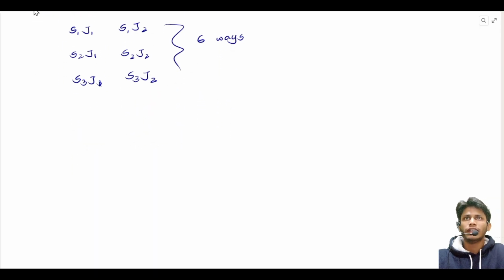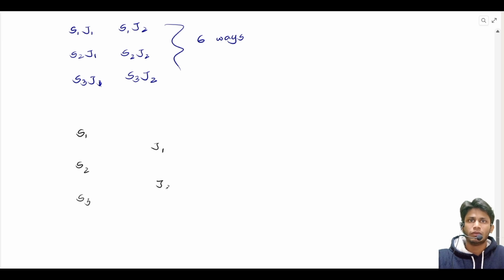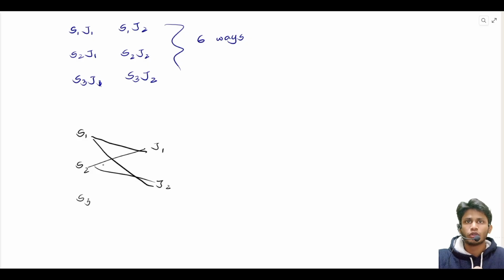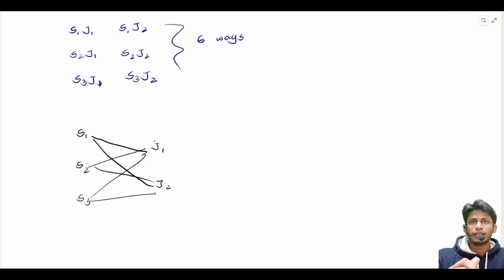We can see this pictorially to understand this. Let us say we have got shirt 1, shirt 2, shirt 3, jeans 1, jeans 2. Shirt 1 has got 2 options to wear, shirt 2 has got 2 options to choose from, and shirt 3 has got 2 options to choose. So each shirt has got 2 options, that is 2 jeans to wear, and we have got 3 shirts in total. To find the total ways of dressing, shirt and jeans combined, we multiply 3 by 2, that is total number of shirts times total number of jeans, 3 into 2, that is 6 ways.